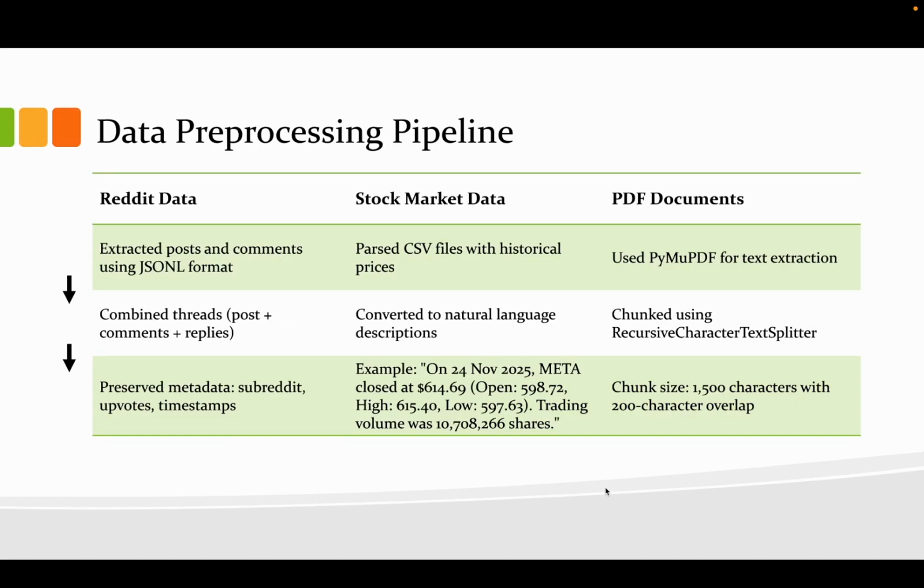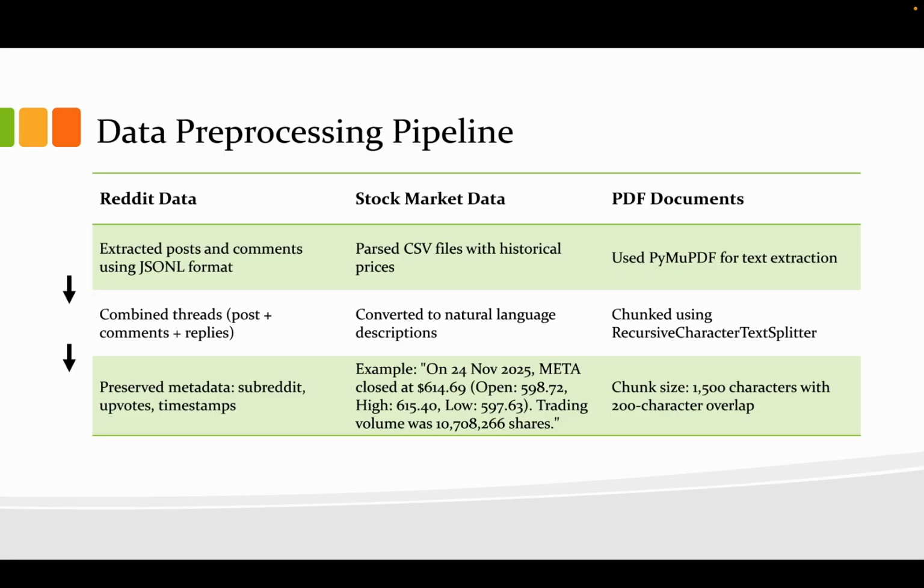For the preprocessing of the data, we convert all the data into JSON files. Each data source requires its own preprocessing pipeline. For the Reddit data, we parsed JSON files from the posts, comments, and nested replies. We link threads using post IDs and preserve useful metadata like subreddit, upvotes, and timestamps.